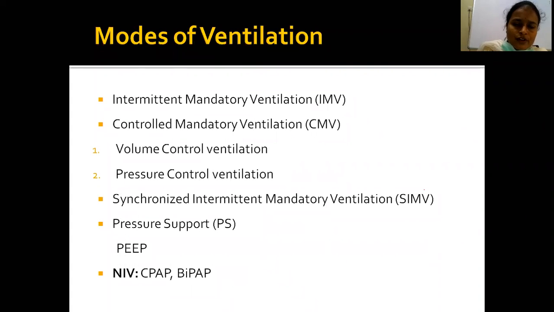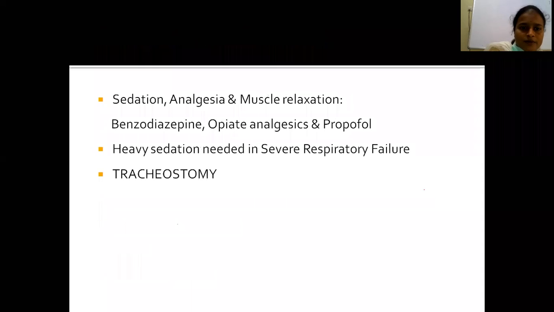What are the different modes of ventilation? Intermittent mandatory ventilation, controlled mandatory ventilation. These controlled ventilations are volume control or pressure control. Another is synchronized intermittent mandatory ventilation, pressure support ventilation, then PEEP, positive end expiratory pressure. This will be discussed later. NIV, non-invasive ventilation: CPAP and BiPAP, that is, continuous positive airway pressure or bilevel positive airway pressure. Mechanical ventilation is either invasive or non-invasive.